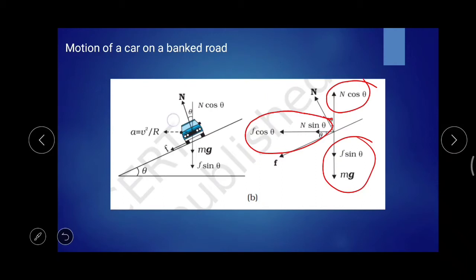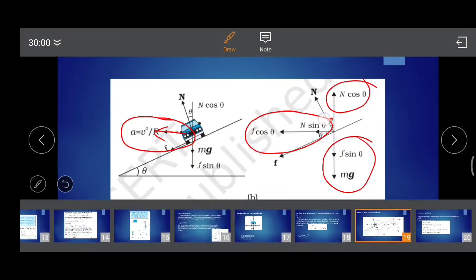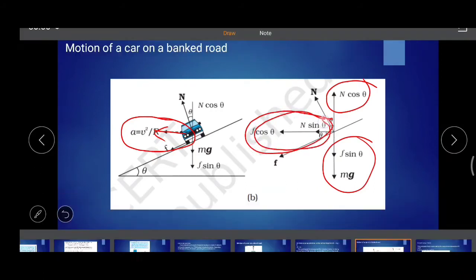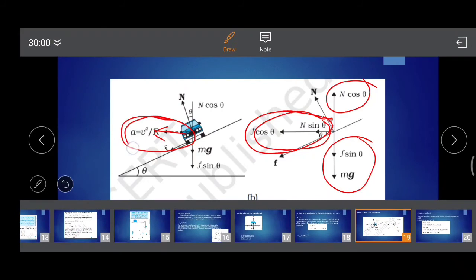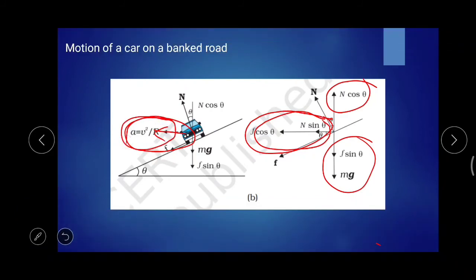Here you can see the centripetal acceleration is acting in this direction. In the same direction you have the horizontal components of f and n. So both these values, n sin theta plus f cos theta, should be equal to the centripetal force obtained over here.